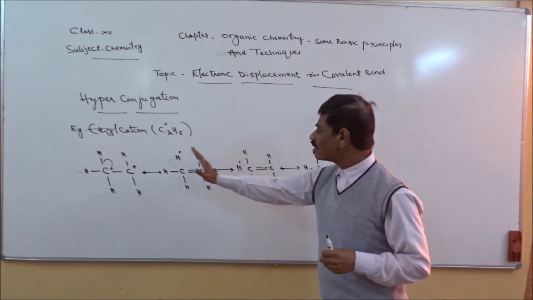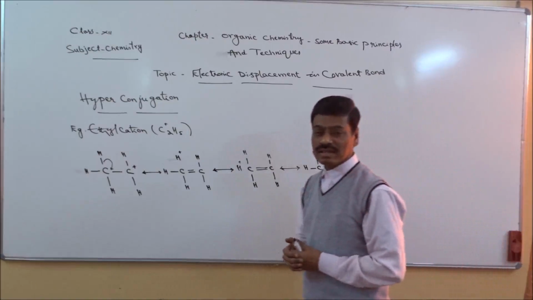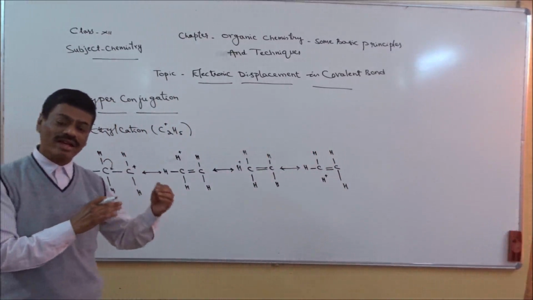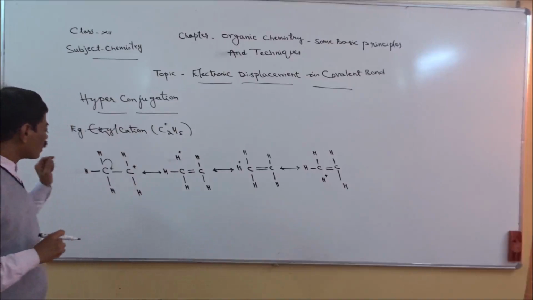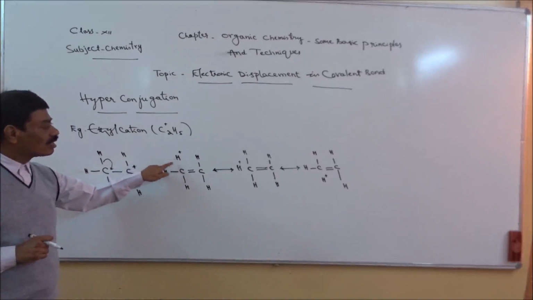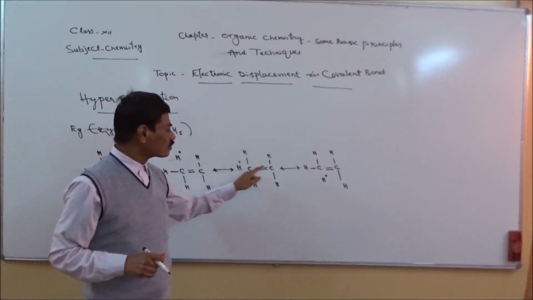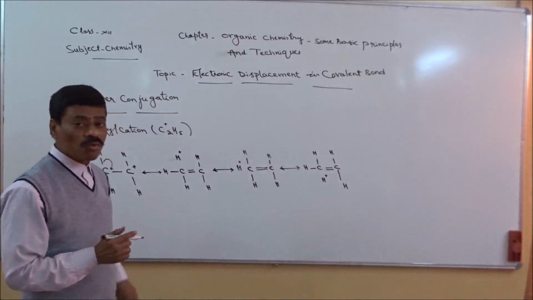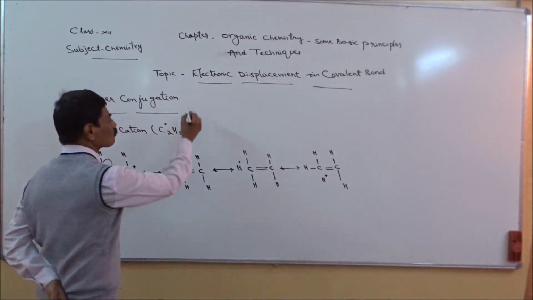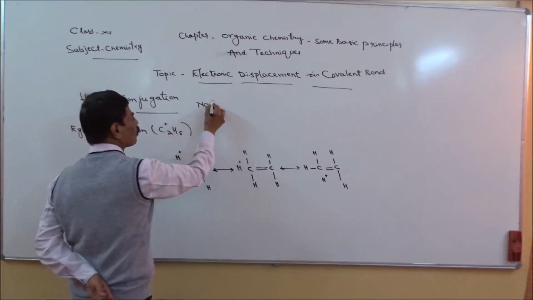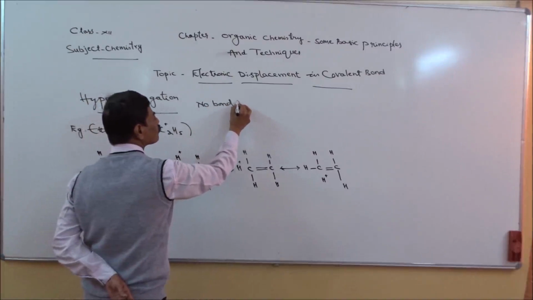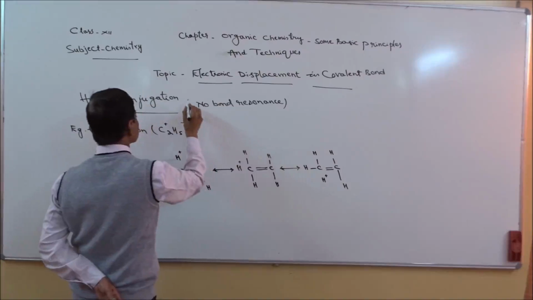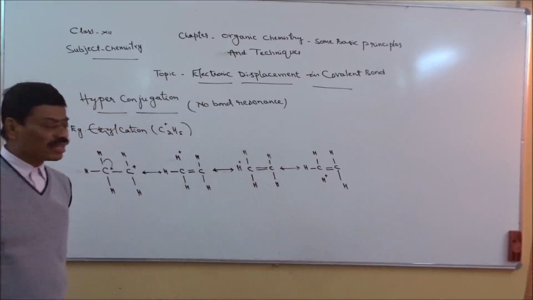So in all these structures, you can see the bond line between carbon and hydrogen has moved, has left its position. That means there is no bond between carbon and hydrogen. That is why it is said to be no bond resonance. This is the other name given.